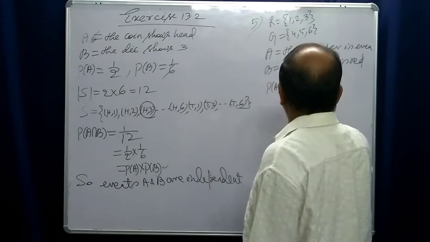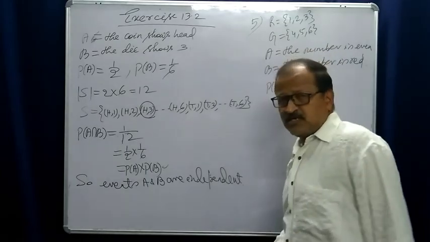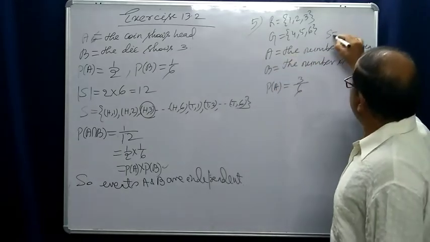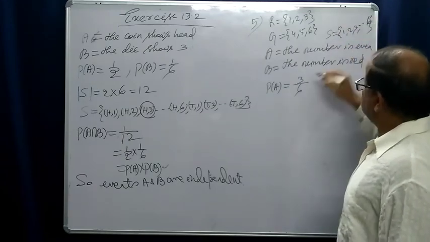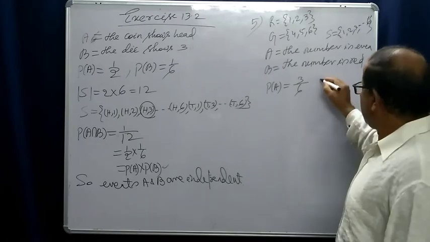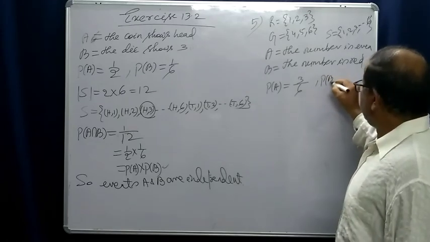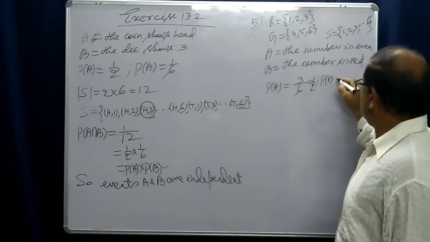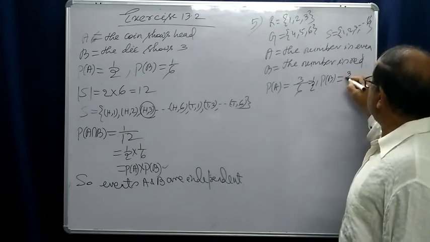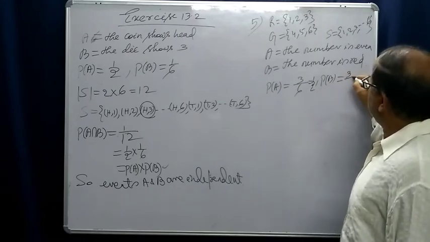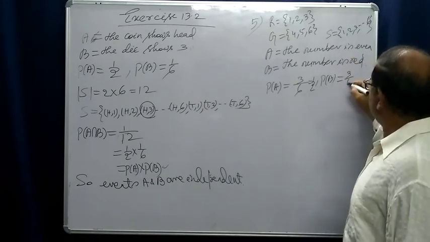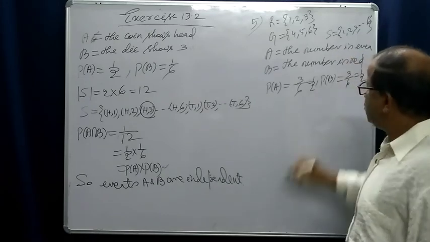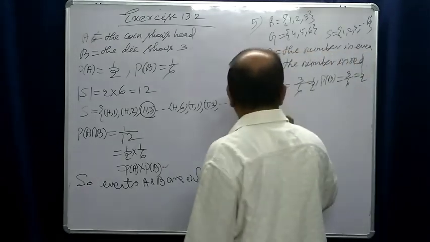The sample space S is 1, 2, 3 up to 6. So it is 3 by 6, which is 1 by 2. What is probability of B, that the number is red? Red numbers are also 3, so 3 by 6, that is also 1 by 2. And what is A intersection B?